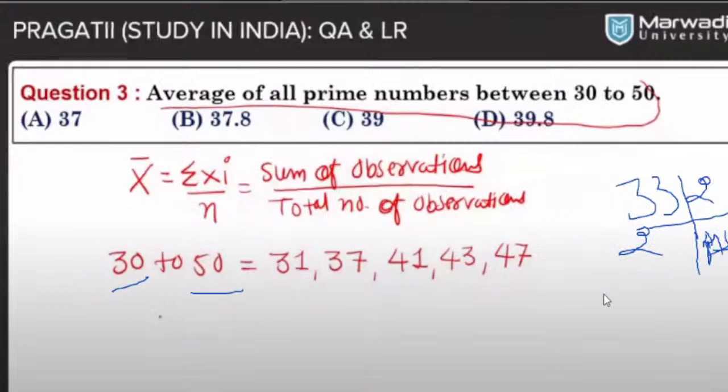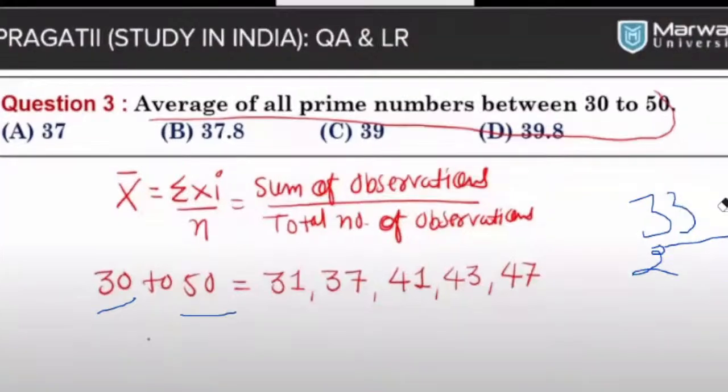Does 33 have, how many prime numbers are in 33? They are 3. So if you have a 3, then it is not supposed to come. In this case, it should be only the numbers which are not divisible by 2, but with 2 factors. It is mandatory that it should have only 2 factors.